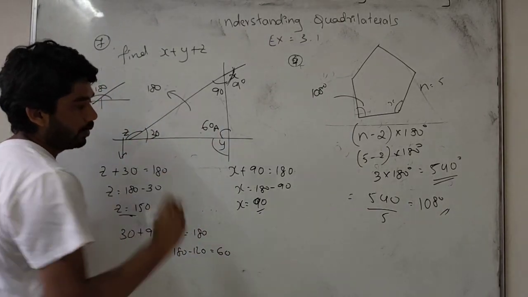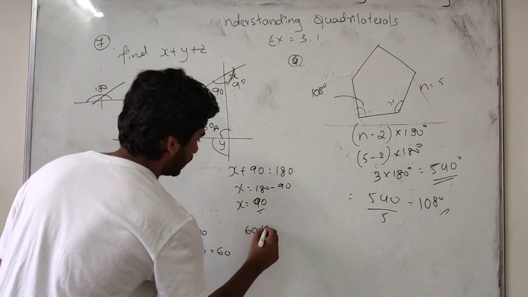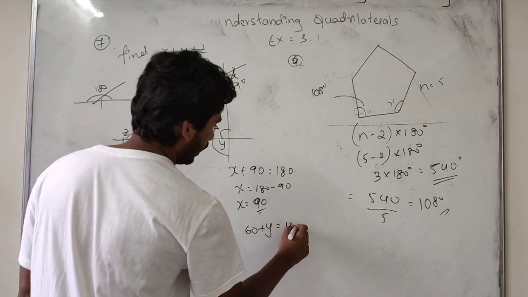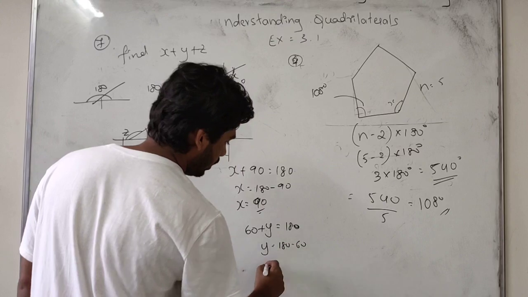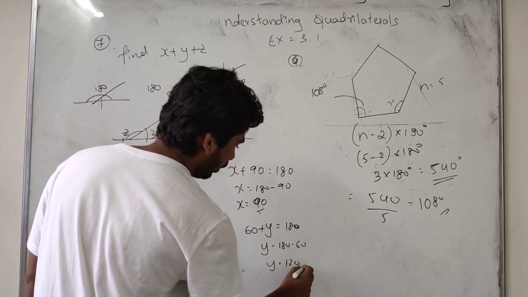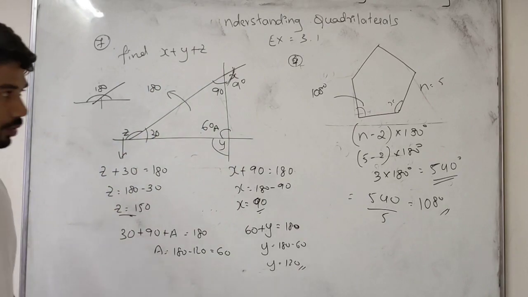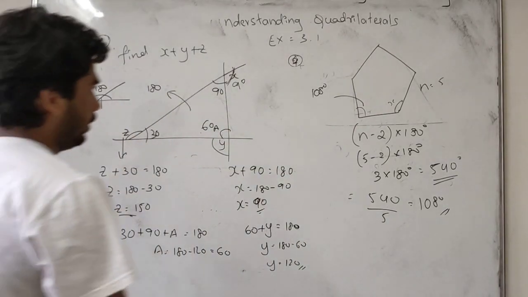If it is 60, we can easily find y. Here we will take 60 plus y is equal to 180. y is equal to 180 minus 60, which means y is equal to 120. So here we got the x, y, z values.